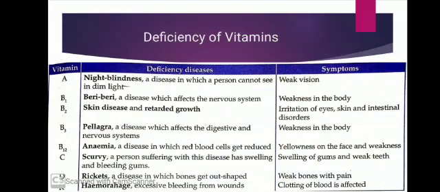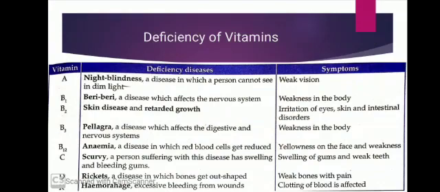So why does it actually happen? Which nutrient is missing from the child's diet that causes the loss of vision? Well, he has the deficiency of vitamin A. The disease caused by the deficiency of vitamin A is called night blindness, a disease in which a person cannot see in dim light.